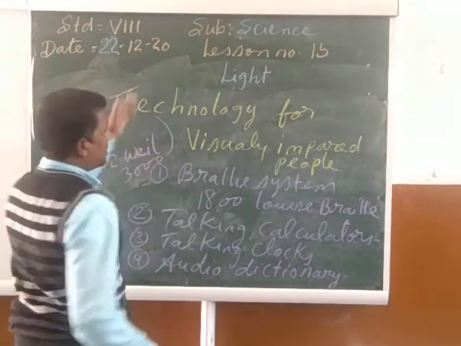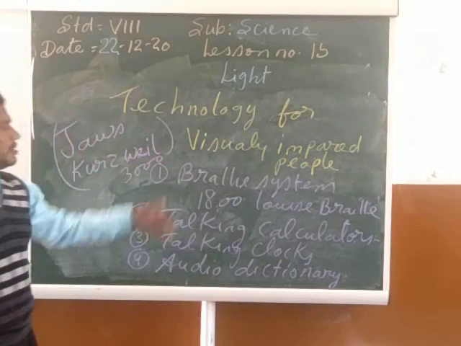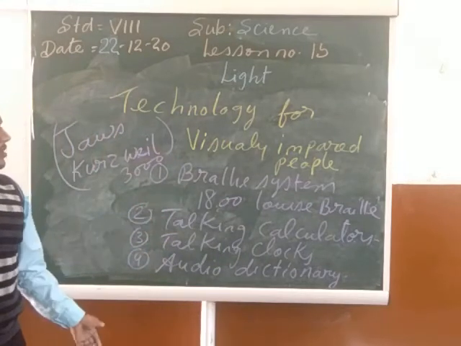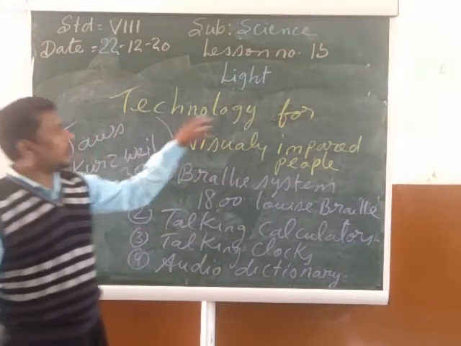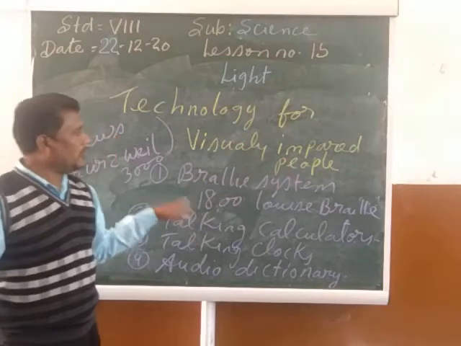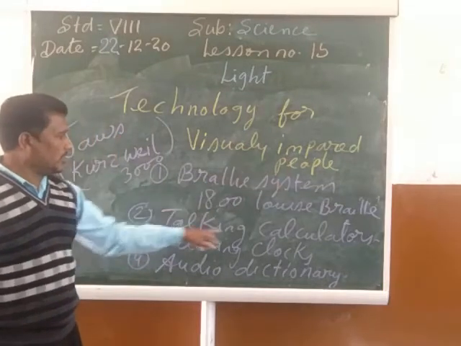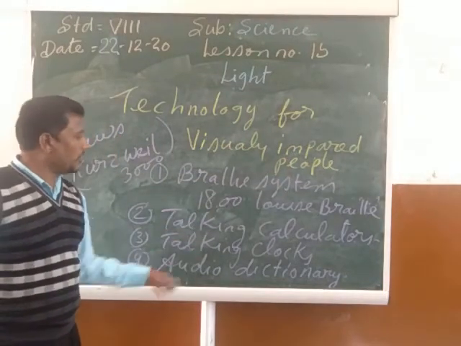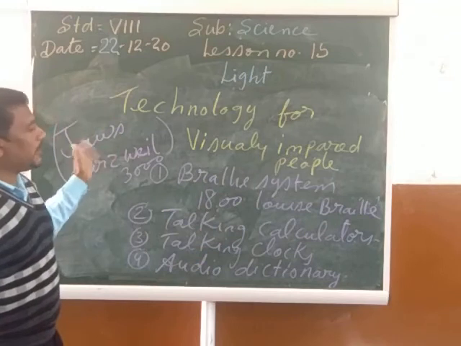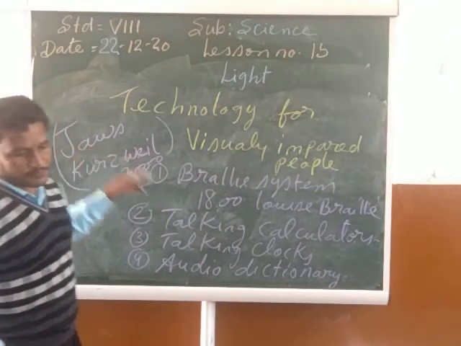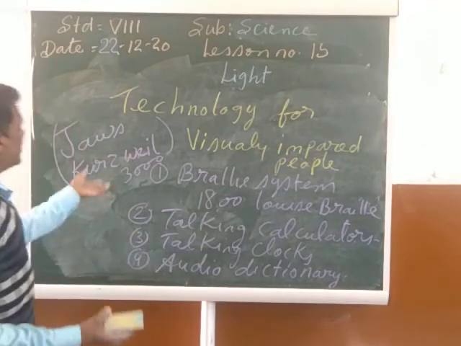So my child, these are the modern technologies by which blind people are also able to read and write. So, technologies for the visually impaired people: Braille system, talking calculators, talking clocks, audio dictionary, and the blind friendly computers called JAWS and the Kurzweil 3000.